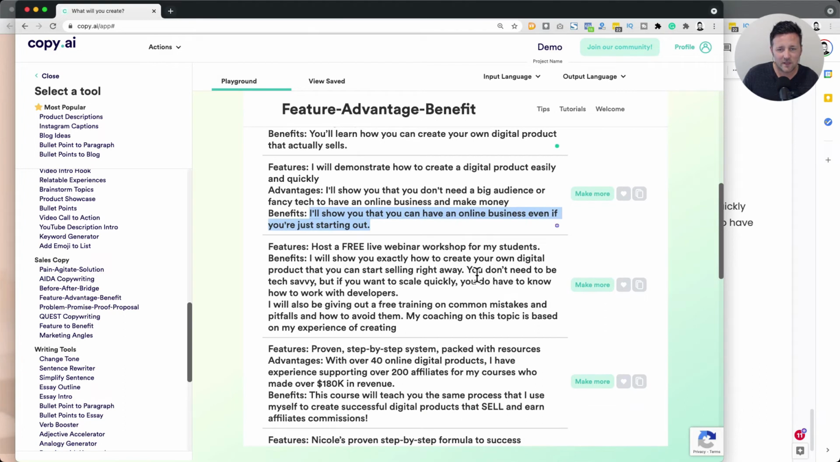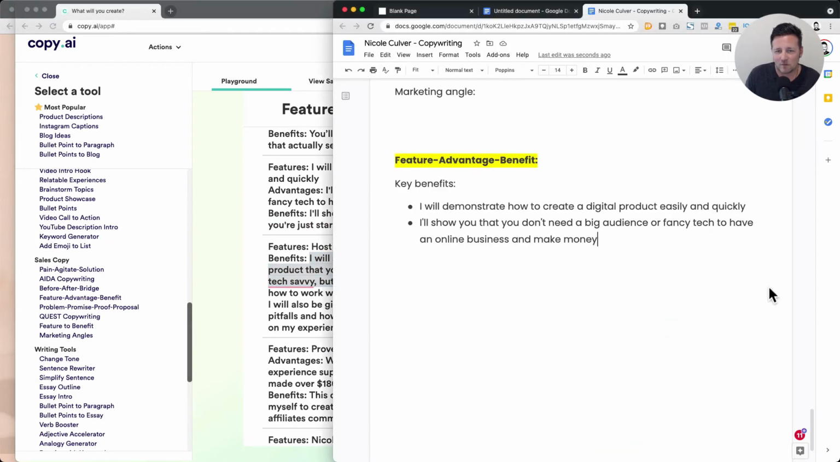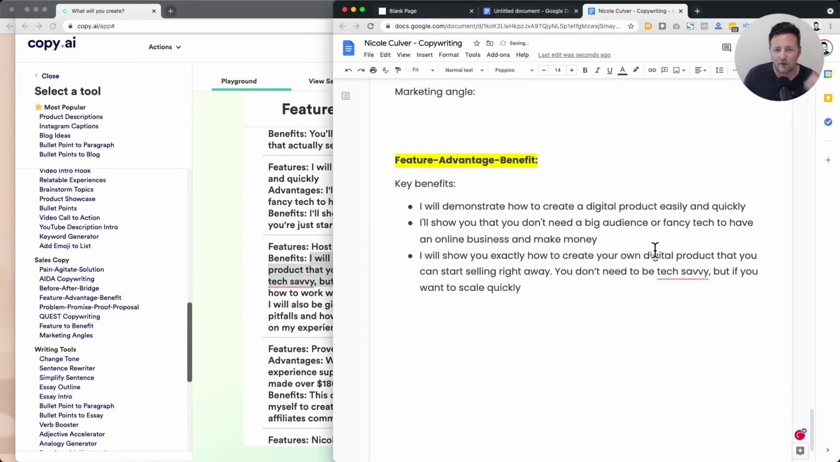I'll show you exactly how to create your own digital product and you start selling right away. You don't need to be tech savvy, but if you want to scale quickly, you do have to know how to work with developers. So that's missing the point a little bit, but I will show you how to create it. So I might just change that up a little bit. So I will show you exactly how to create your own digital product that you can start selling right away.